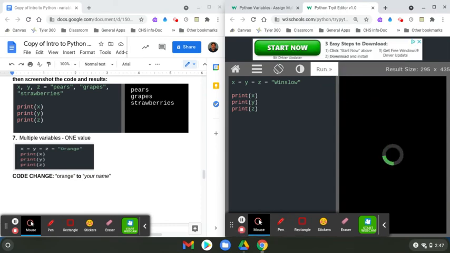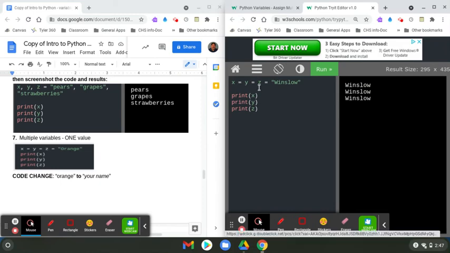And this should finish this thing, but the main part to remember is I can make an x, a y, and a z all equal to the same value. And in the same idea, I can make an x, a y, and a z equal to 2 or 3. So just keep that in mind.